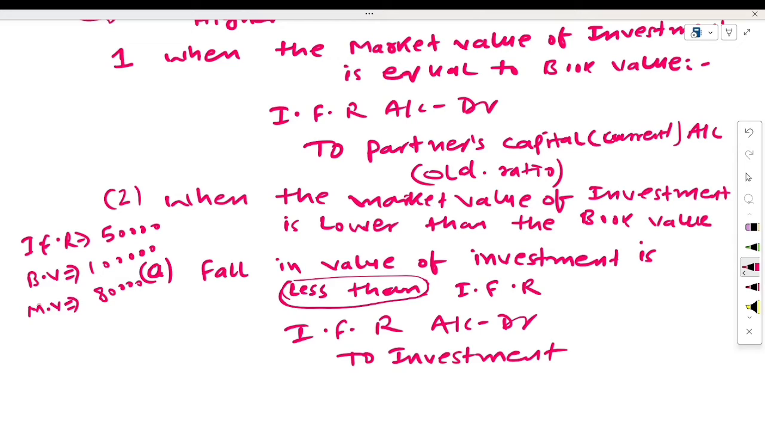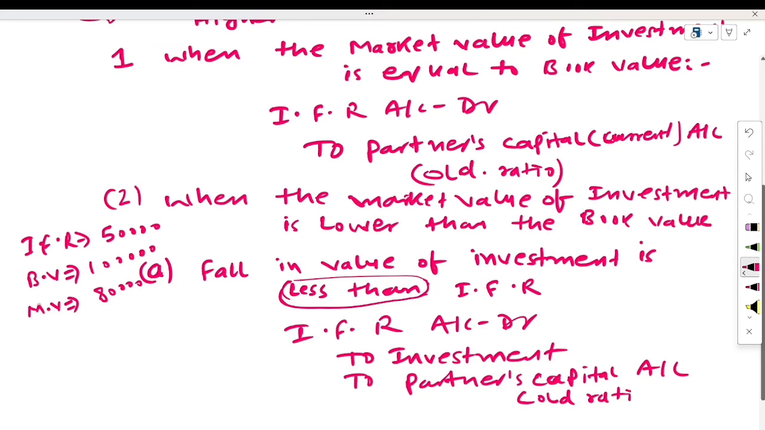It means the amount of 20,000 will be adjusted from the reserve amount, and the remaining 30,000 amount will be credited to the partner's capital account. So the remaining balance will be credited to the partner's capital or current account. This entry we will pass. And for this partner's capital or current account, old ratio will be used here.